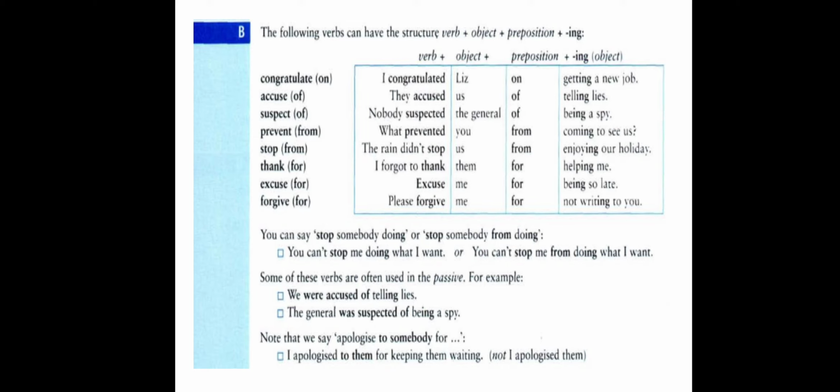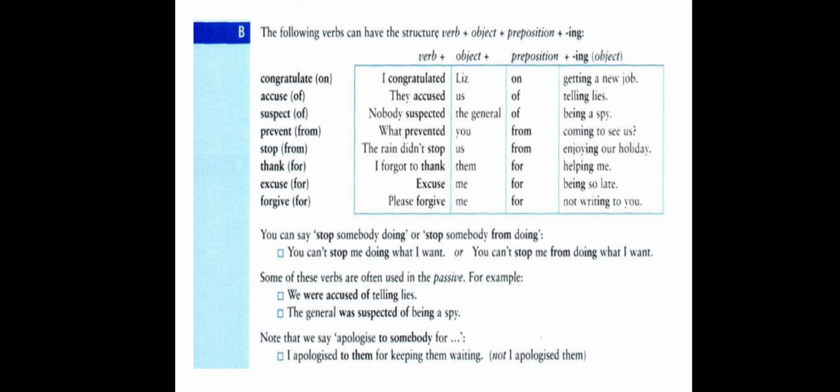Accused here is the verb followed by a noun, the pronoun us, object. Then comes a preposition, of, and what comes after the preposition of is an object formed of verb plus ing, telling lies.